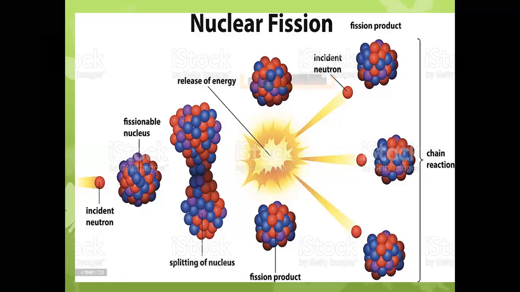So remember this point. All the nuclear power plants on the globe work on this nuclear fission reaction. This part is very important, so remember this point. Examples of highly radioactive elements are uranium 235, uranium 236, thorium, beryllium. These are some examples of highly radioactive elements. Zirconium is also a radioactive element.